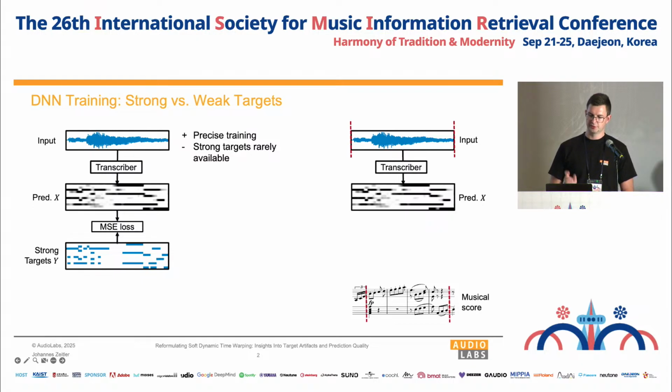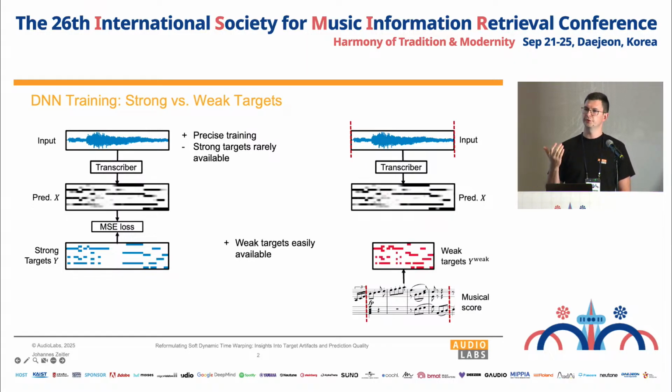So let's choose a different approach. Let's only annotate global segment boundaries in the input audio and in the musical score. And at least in Western classical music, we can be sure that the recording is performed exactly as it is written in the score. So from the score, we obtain information about which notes are played and in which order they are played. What we don't obtain is the precise duration of each note. For example, there might be a ritardando or a fermata. And that's why we call those targets that we derive from the score weak targets, because they only globally correspond to the input audio, but they may have local timing differences.